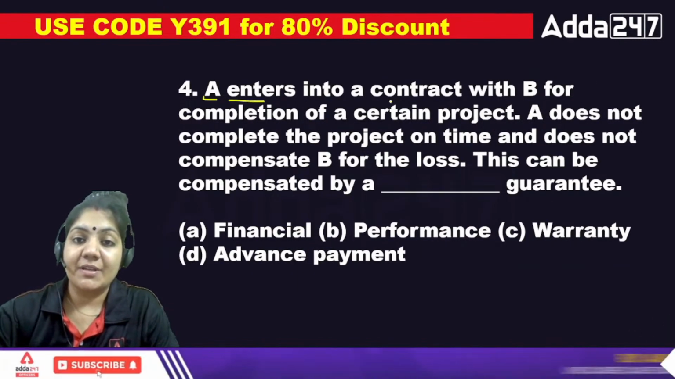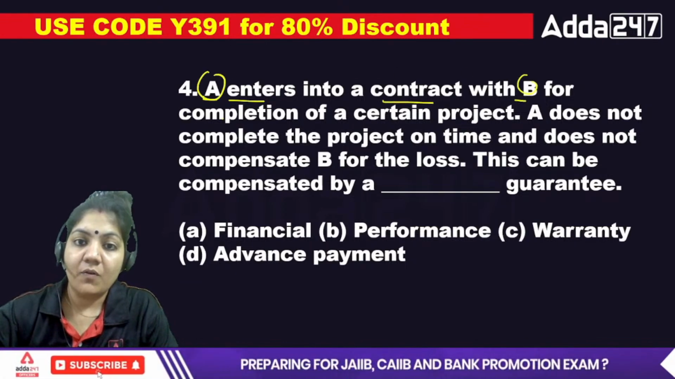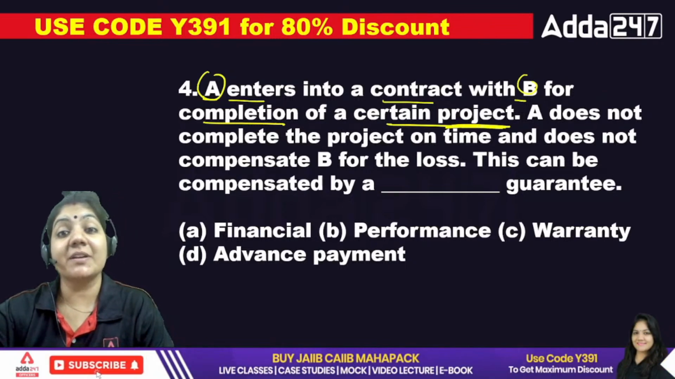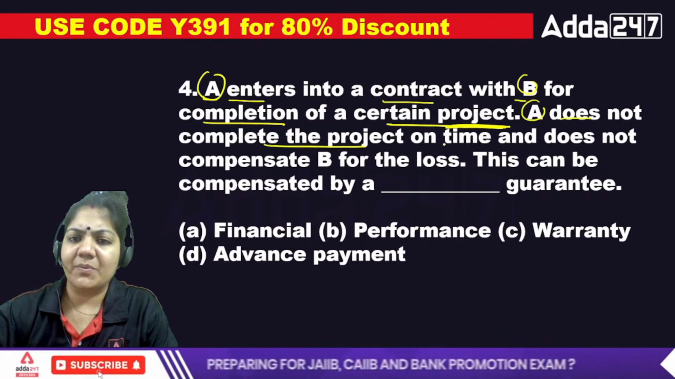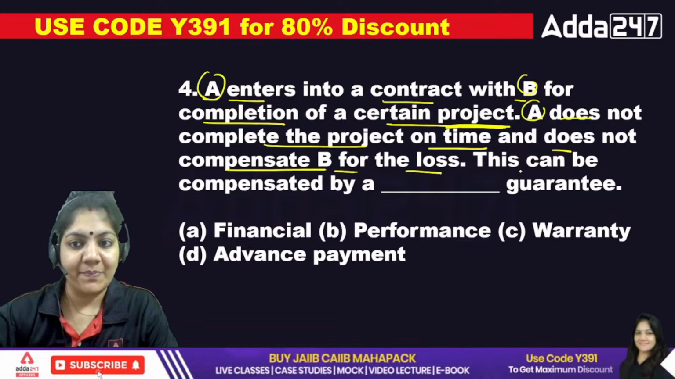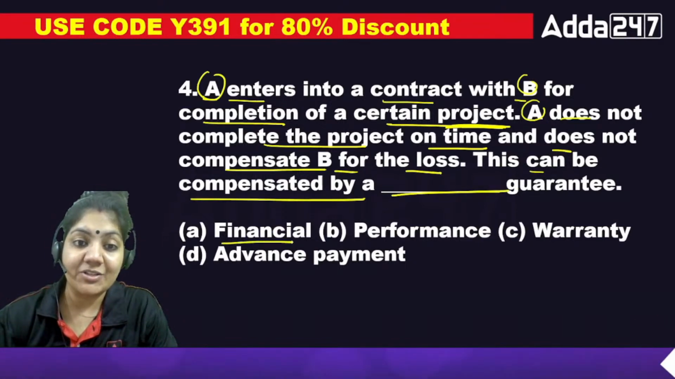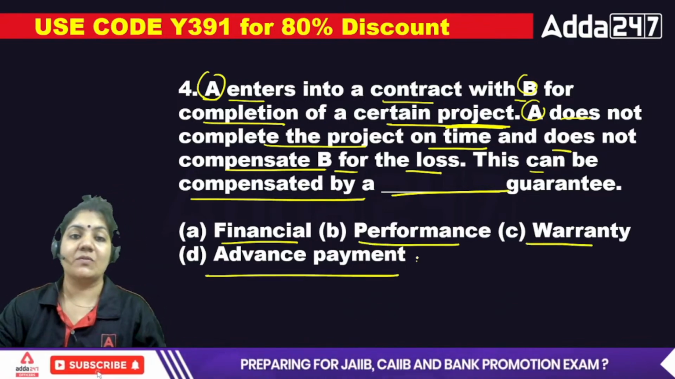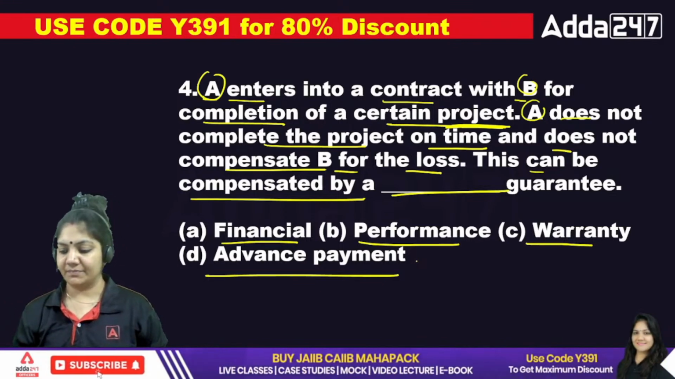A enters into a contract with B for completion of a certain project. A does not complete the project on time and does not compensate B for the loss. This can be compensated by which guarantee: financial, performance, warranty, or advance payment? Which of the following is the right one? Tell me, class.